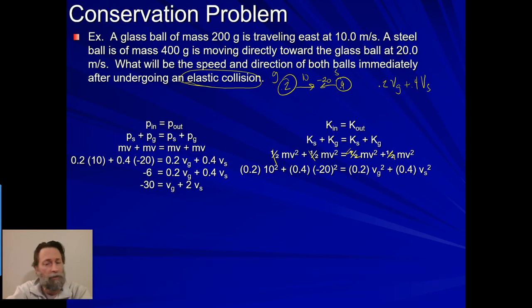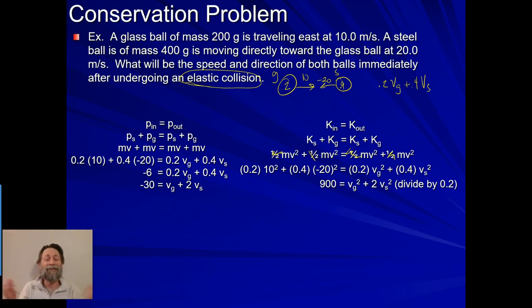Can I get rid of the v's? No, because they're all different, right? So then after you've gotten rid of those halves, we can plug in the mass, 0.2, the velocity 10, 0.4, negative 20, 0.2, 0.4. Now, can you see where this is going? If I simplify this, I can simplify all this side, then again, divide this by 0.2. Hey, what happens now? Don't I have two equations and two unknowns?